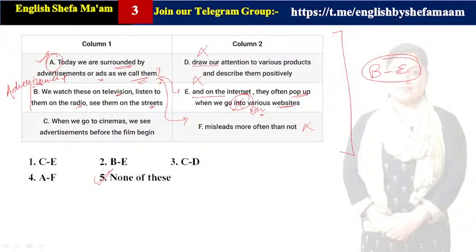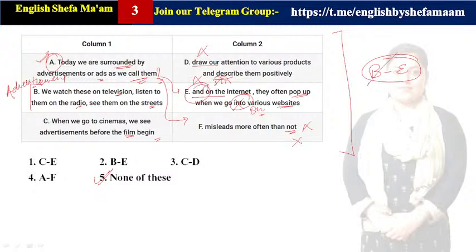When we go to cinemas, we see advertisements before the film begin and on misleads more often than not. So this is not getting correlated. Clear? When we go to cinemas, we see advertisements before the film begin and on the internet. Clear? So before the film begin, we see the advertisements and we also see them, and so here it is getting the sense of or.